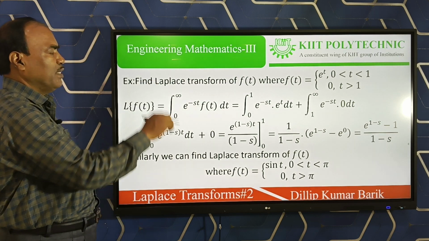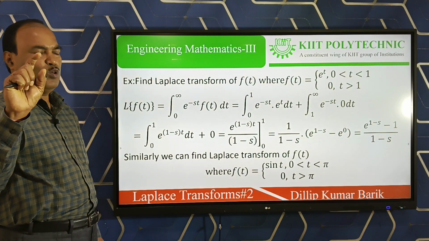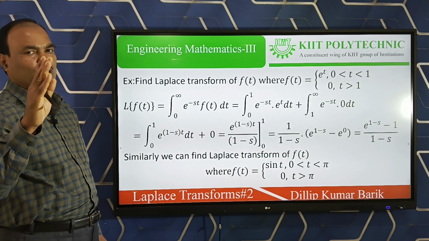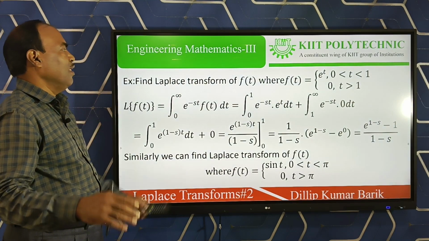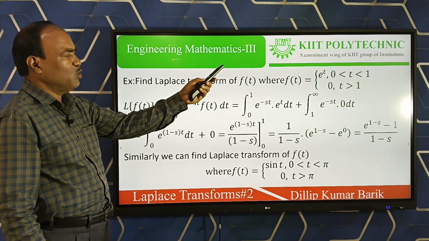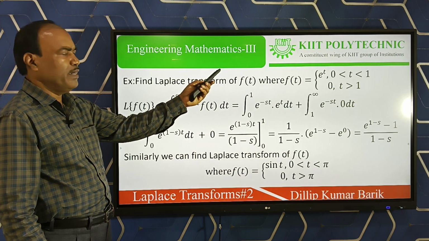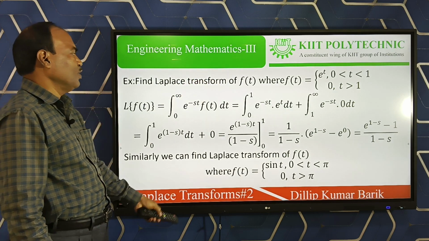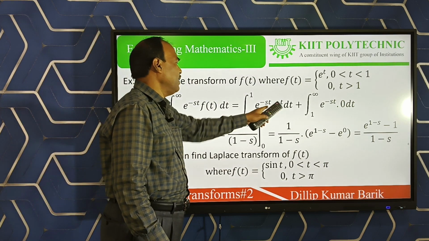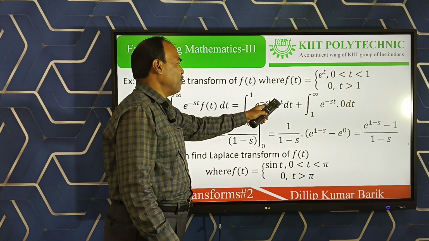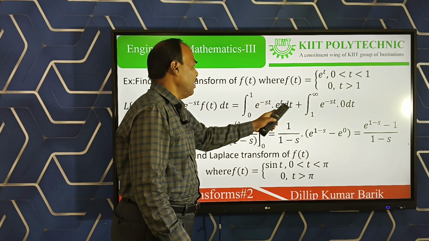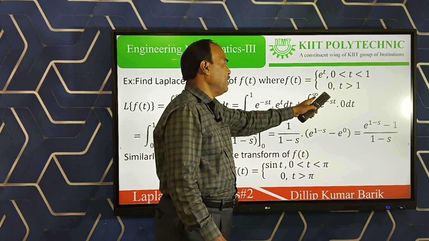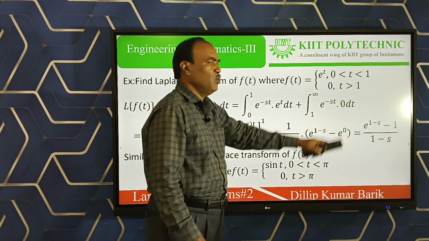Since the function given has two parts, one is the 0 to 1 interval and the other is the 1 to infinity interval. Within 0 to 1 the function value is e to the power t, and the other one is 0. So instead of f(t), I write the integral from 0 to 1 of e to the power minus st e to the power t dt, and the other one is the integral from 1 to infinity of e to the power minus st times 0 dt.